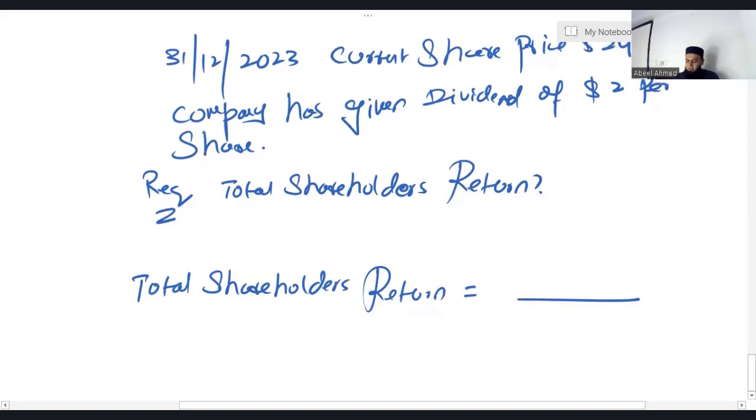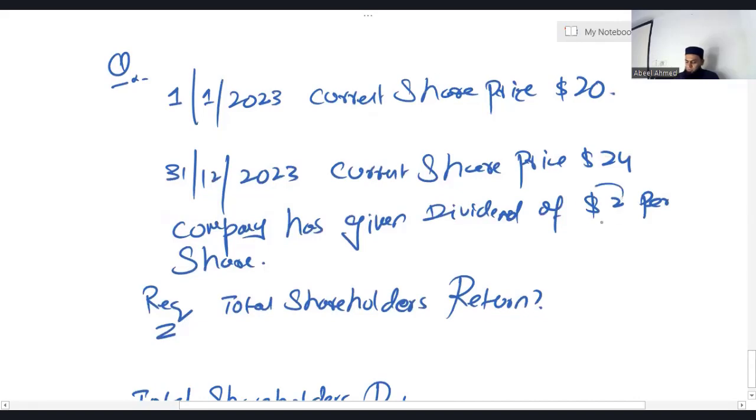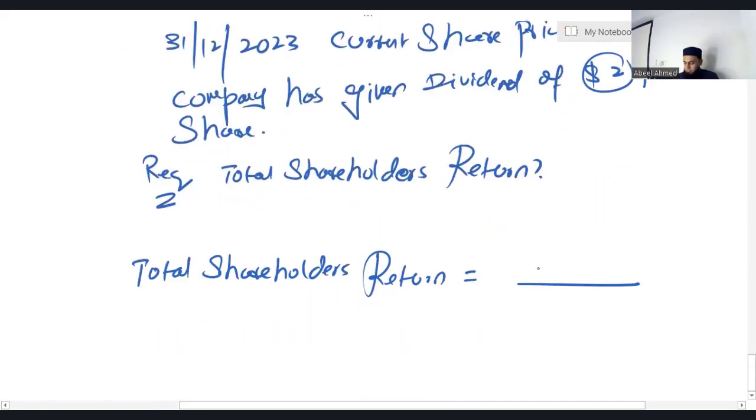One, I need the dividend. The dividend they have given to me is 2. Second, please now try to understand. Now I need the capital gain.